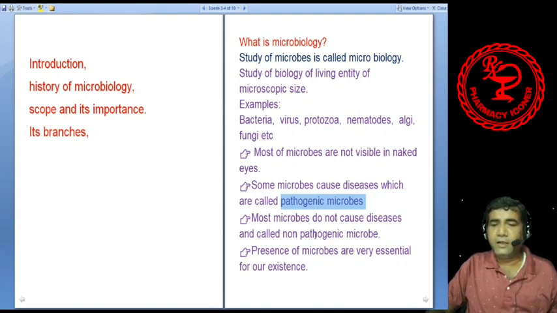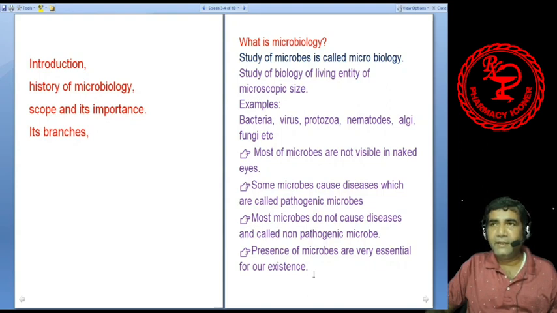The other microorganisms, other than pathogenic microorganisms, are called non-pathogenic microorganisms. They do not cause any kind of disease. Now, the presence of microorganisms is very essential for our existence, because one thing they do is decompose